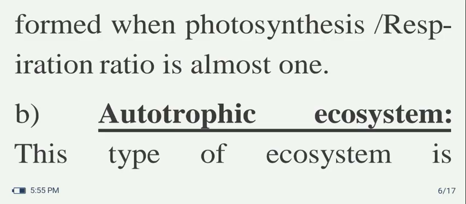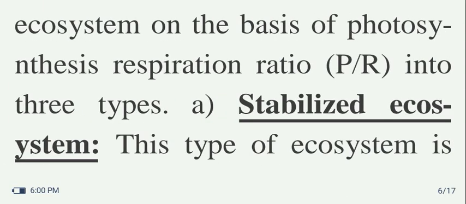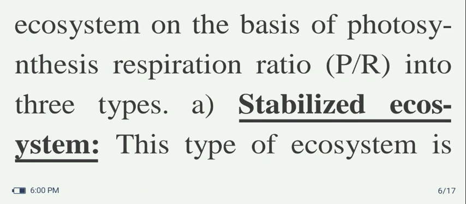The next are artificial ecosystems. These are also known as man-made ecosystems. Odum classified artificial ecosystems on the basis of the photosynthesis to respiration ratio, that means P by R, into three types. These are artificial ecosystems, not natural ones, the created ones. So Odum classified them into three based on the P by R ratio.